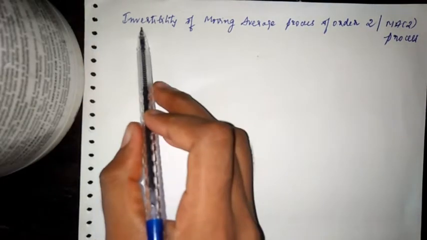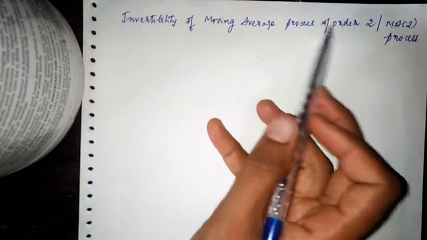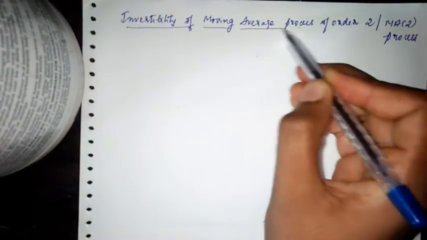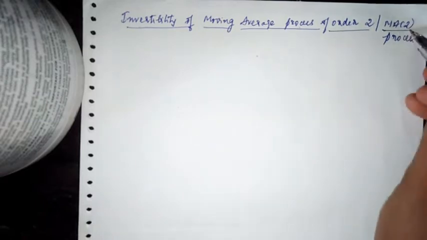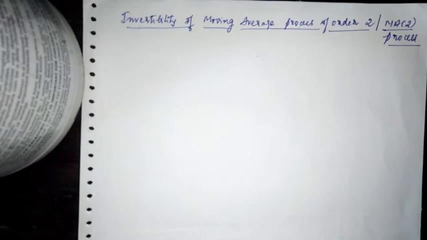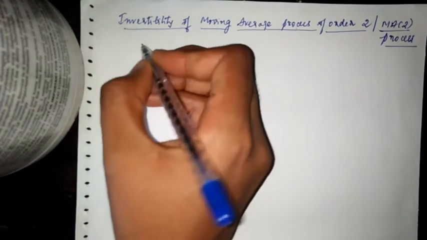This video is about invertibility of the moving average process of order 2. We are going to derive the condition which should be satisfied by the moving average process of order 2 to say that it is invertible. I'll start with the usual procedure.